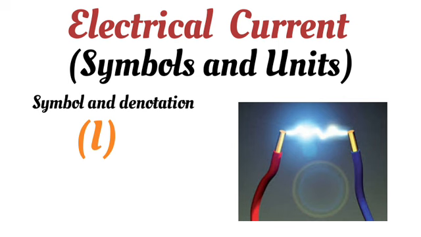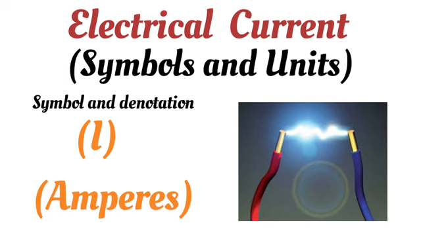And here you can see the unit of the electric current, that will be amperes. Okay, so amperes, or sometimes we denote it shortly as amps. So it's all about the symbols and the denotation of electric current. The denotation of electric current is generally I. This you have to remember.